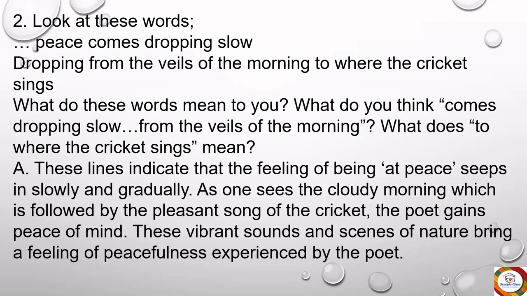Now, look at this line. Peace comes dropping slow, dropping from the veils of the morning to where the cricket sings. What do these words mean to you? What do you think comes dropping slow from the veils of the morning? What does to where the cricket sings mean? So, what does this extract, these few lines mean? So, let's check the answers.